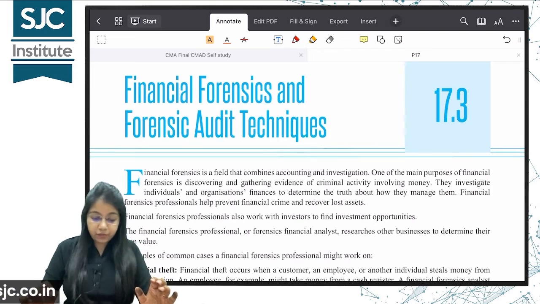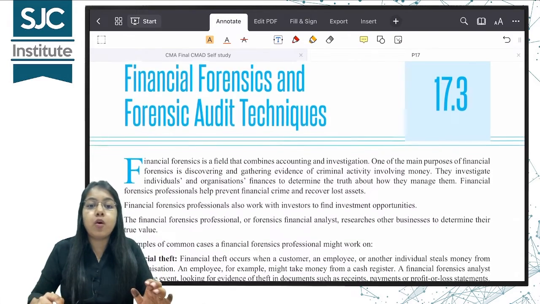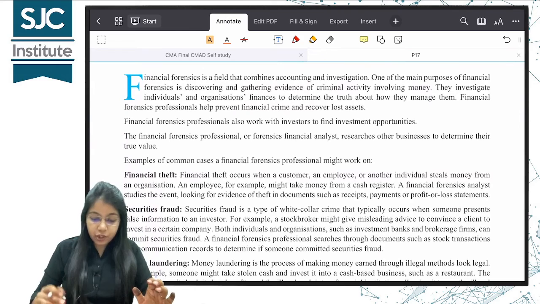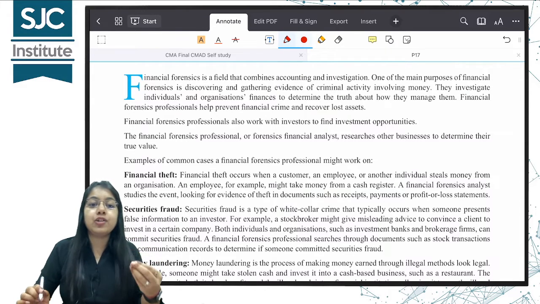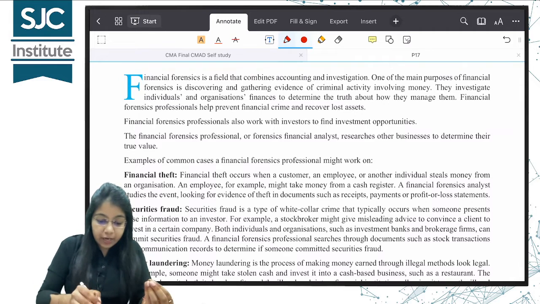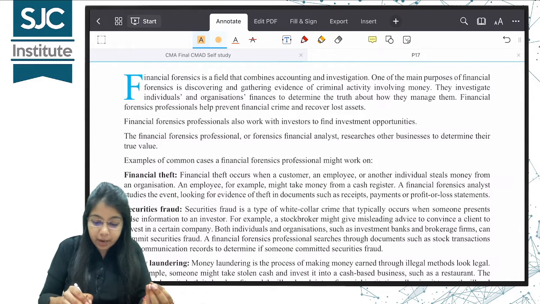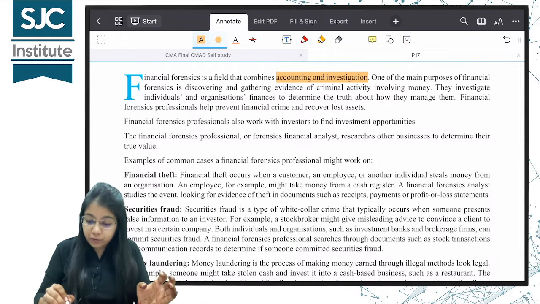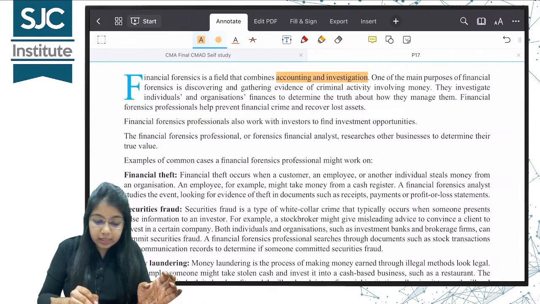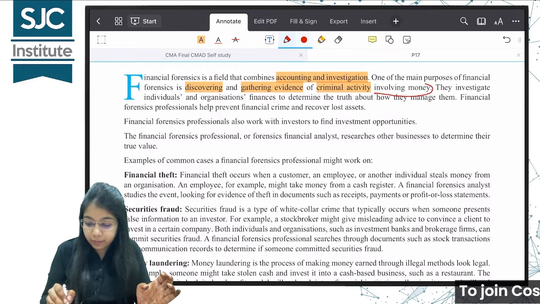The first topic is financial forensics and forensic audit techniques. What is financial forensics? As the name suggests, financial forensics means we are conducting an investigation on the financial records. Financial forensics is a field that combines accounting and investigation. One of the main purposes of financial forensics is discovering and gathering evidence of criminal activity involving money.